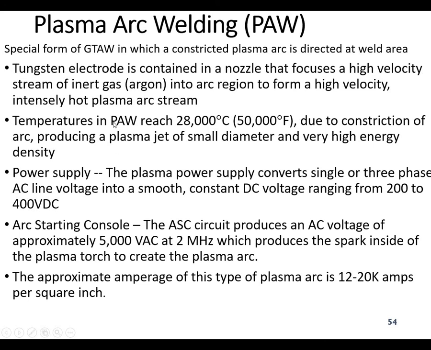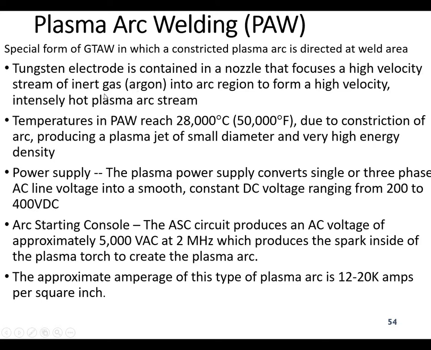Coming to plasma arc welding, this is a very important process and a special form of TIG welding. In this process, the tungsten electrode is contained in a nozzle that focuses a high velocity stream of inert gas. This inert gas is converted into plasma.